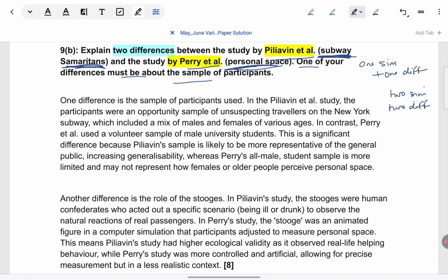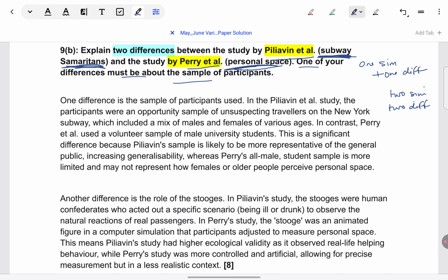Okay, so make sure you know all your course studies well. You don't have a choice here. That is very clear. You can't compare it with any other study. They usually name it. They can say some other study from, say, the social approach in this case. In that case, if they ask it that way, you have to be even more mindful about knowing which studies come under which approach so that you don't make a mistake.